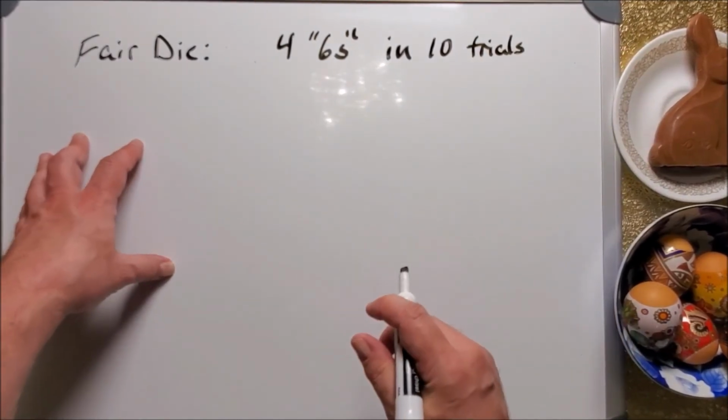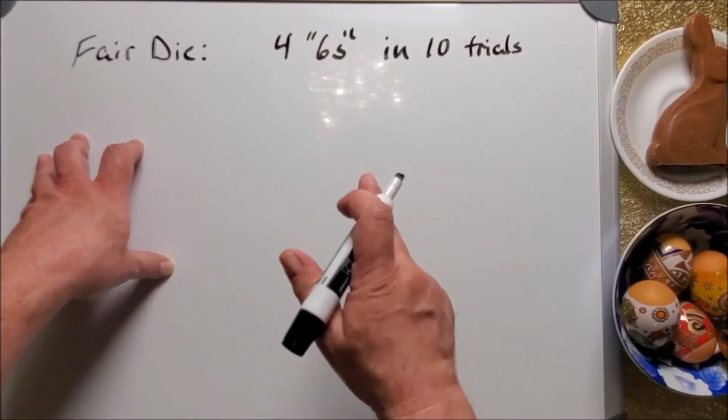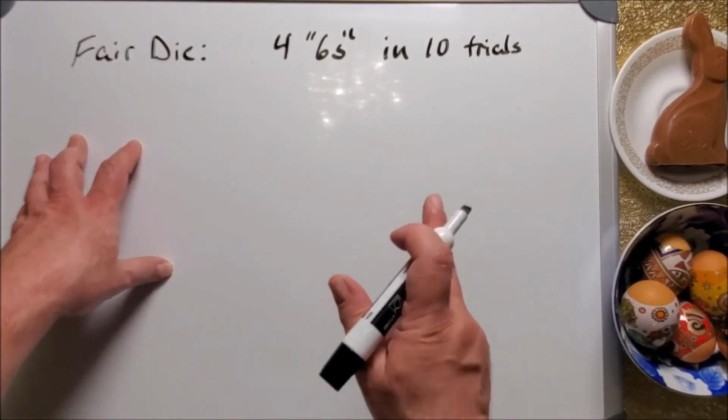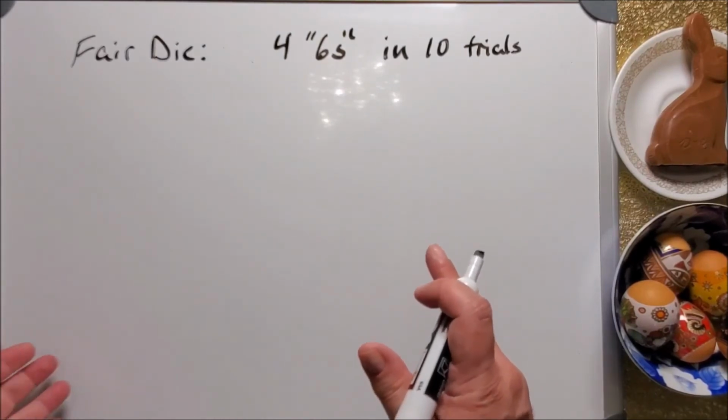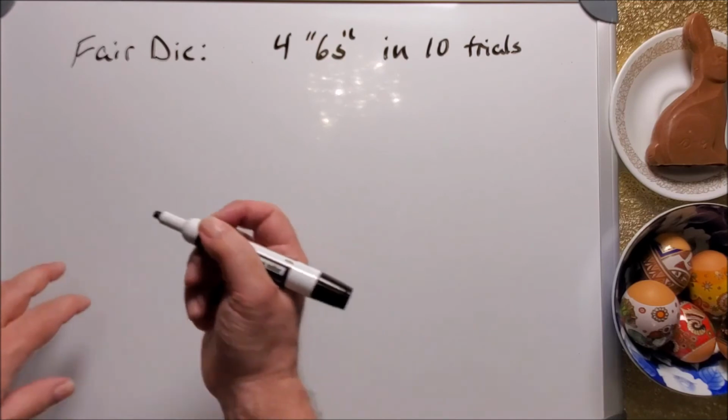What's the probability of 4 6s? Can you figure out how to use the binomial probability theorem for that? Yes, we remember that the die has 6 sides, but I think you can figure that out.